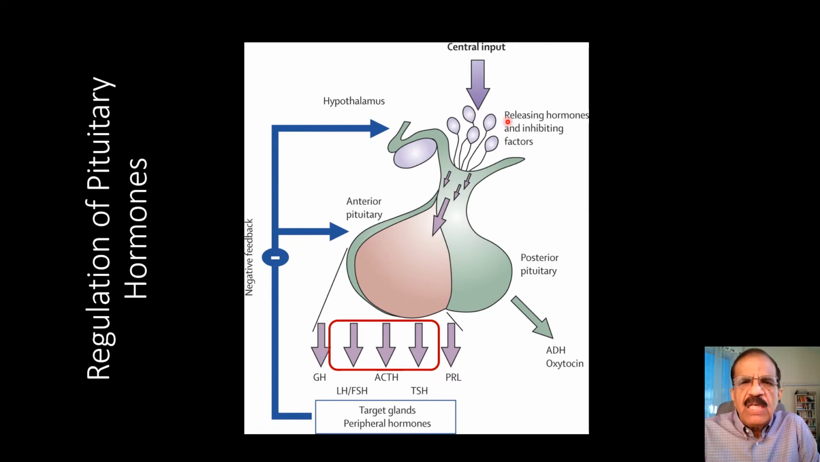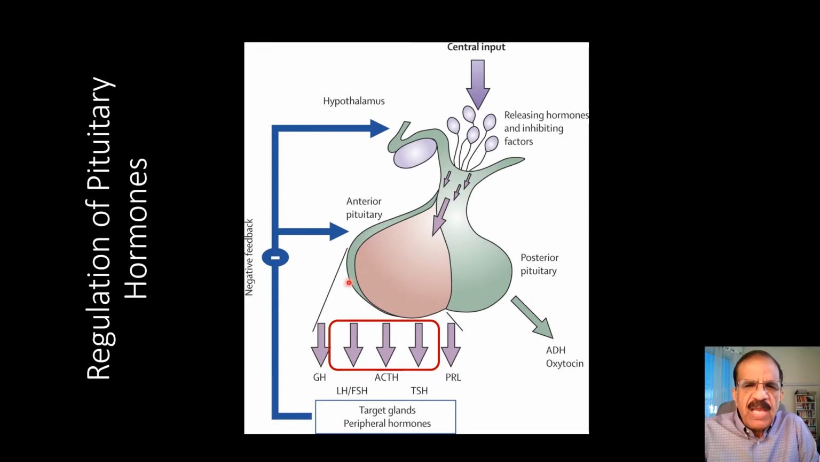You can see this is the representation of neurons which produce various releasing hormones and inhibitory factors. Every cell is specialized to produce a specific inhibitory or stimulatory factor. They go to the anterior pituitary through the portal circulation. Then all these releasing hormones and inhibitory factors have specific targets.